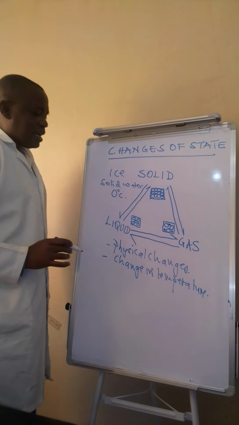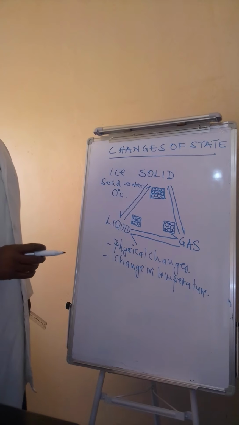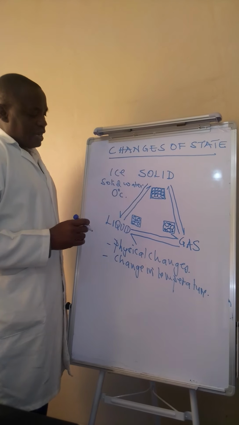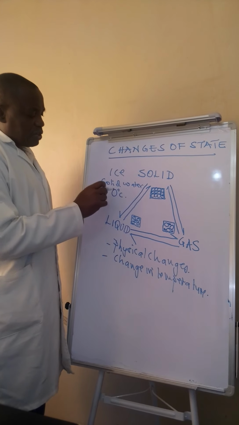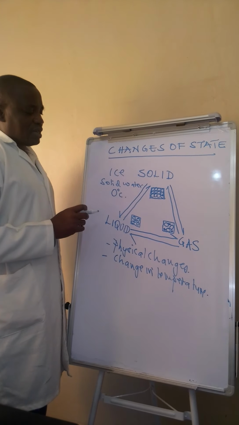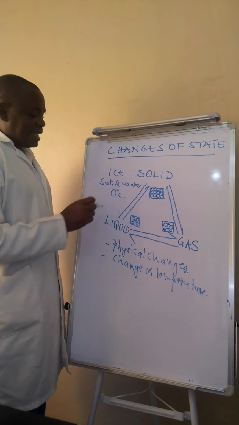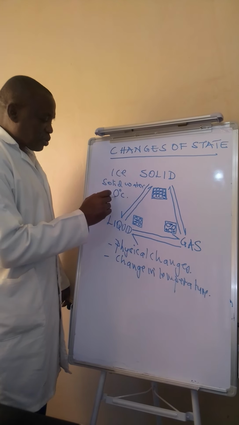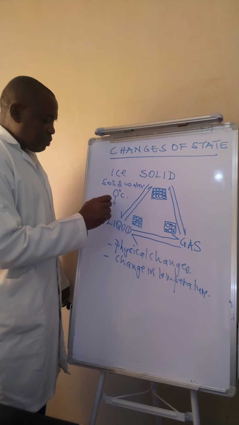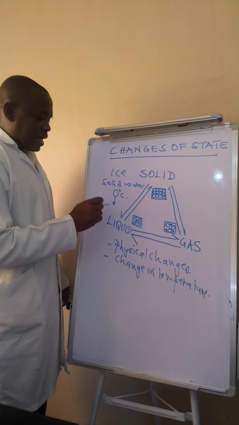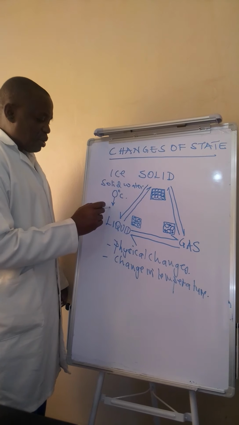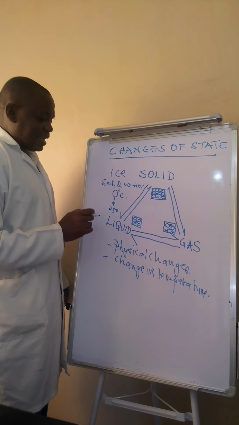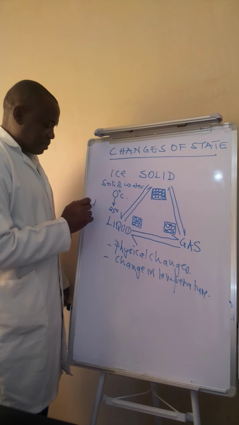In actual fact, at 0 degrees Celsius, water exists both as a solid and a liquid. So at 0 degrees Celsius, water is a solid, and we call it ice. And if you remove this ice from the fridge and come to room temperature, which is about 25 degrees Celsius, then this ice will change to liquid.